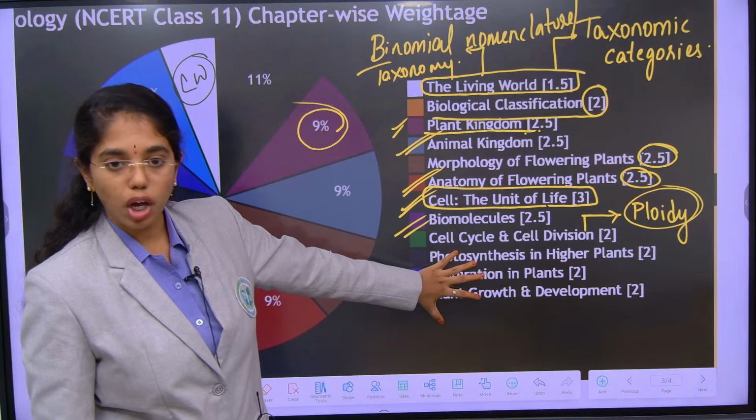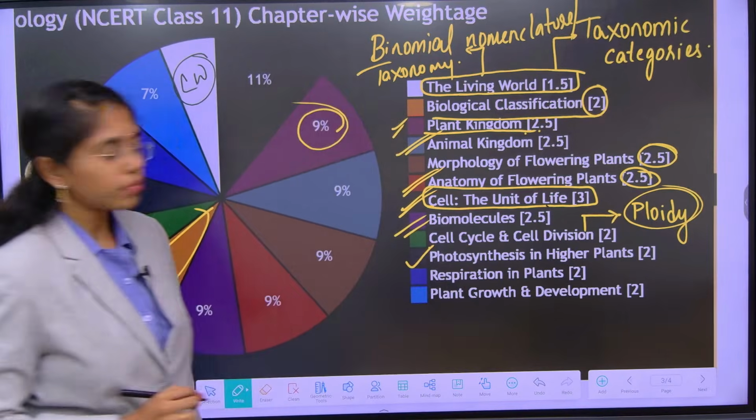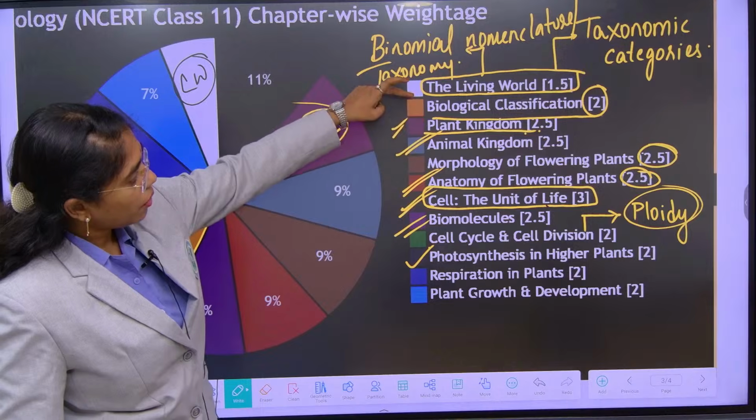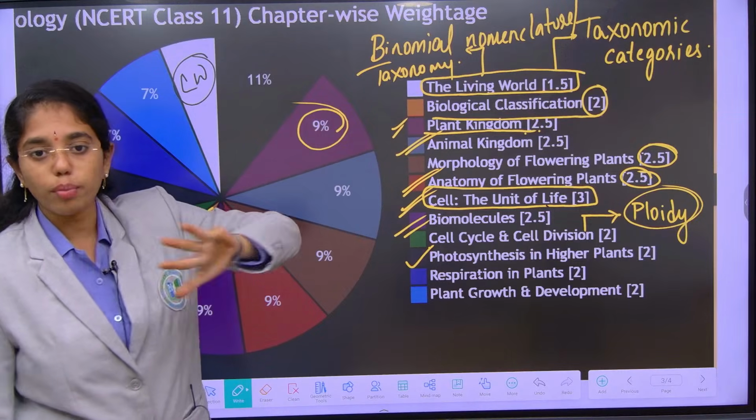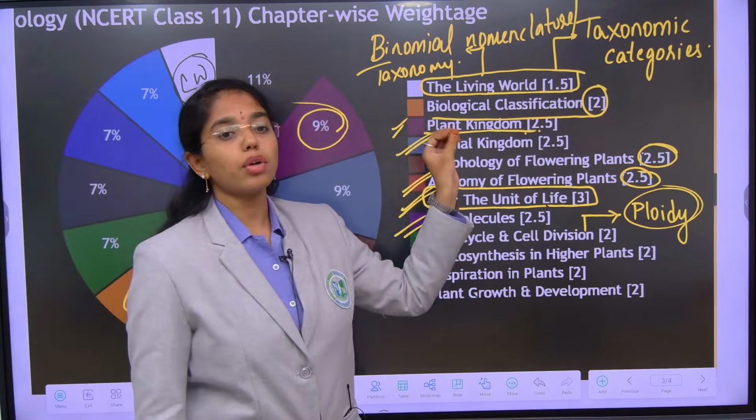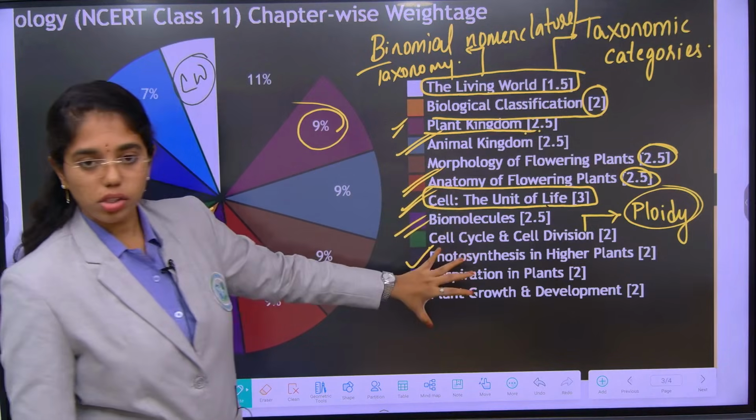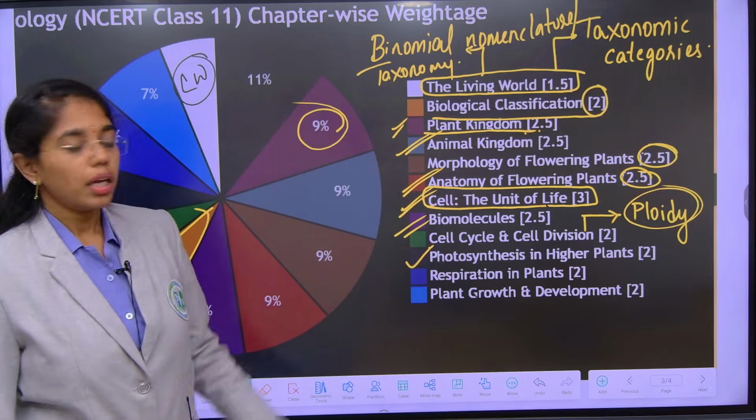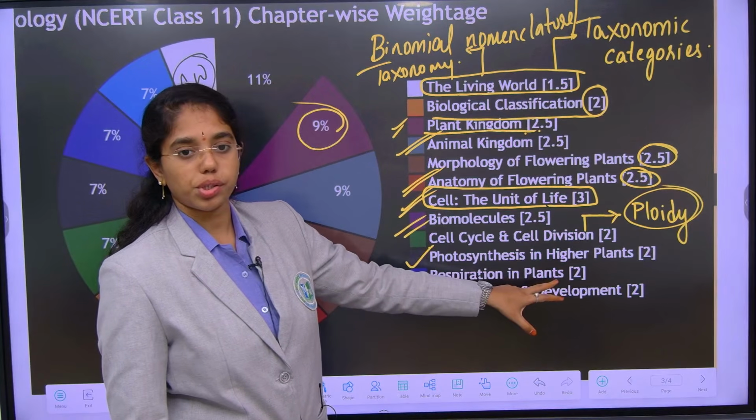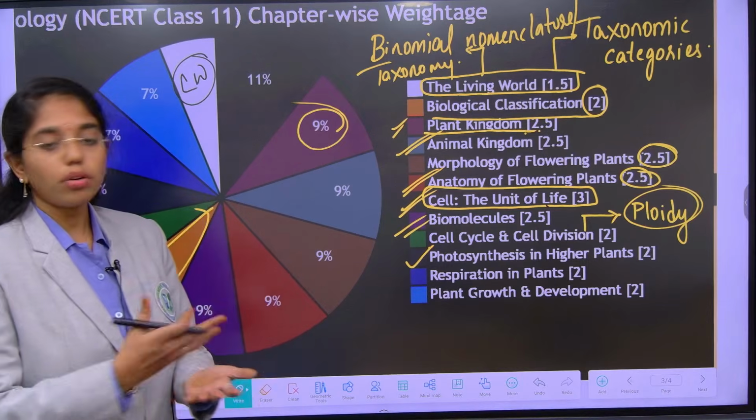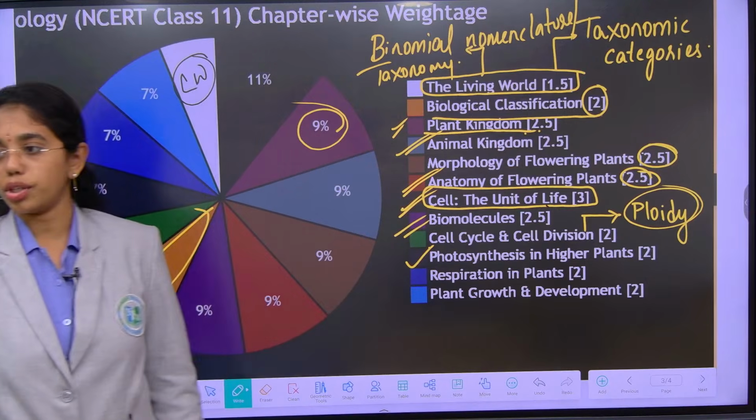Then comes plant physiology. From that, first and foremost major chapter is photosynthesis in higher plants. All these chapters from biological classification, plant kingdom, morphology, anatomy, which are core botany chapters, we may expect 7 to 8 questions in total. Now, coming to applied concepts like cell biology and plant physiology, put together you may expect around 10 to 11 questions. If you are not trusting my words, you can draw it out considering all the PYQs.